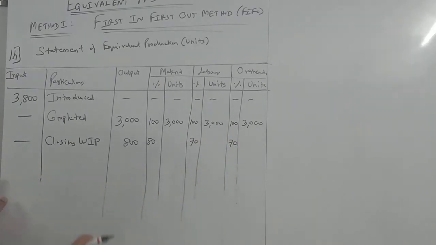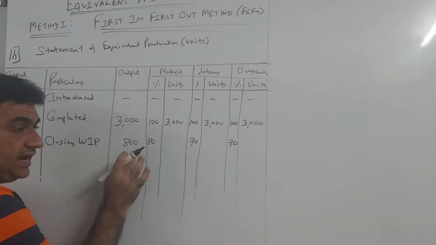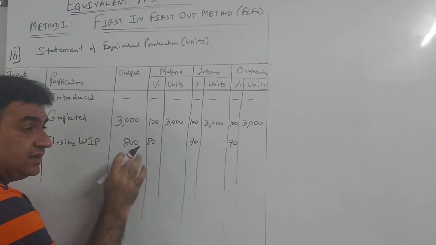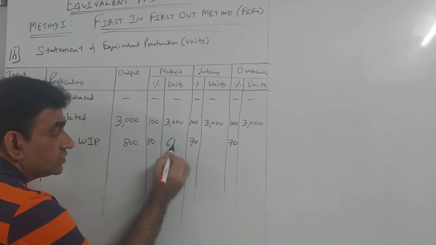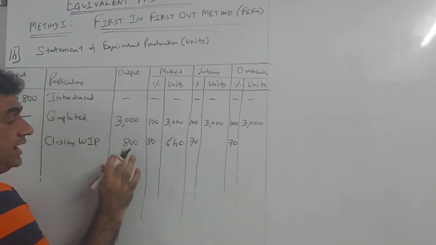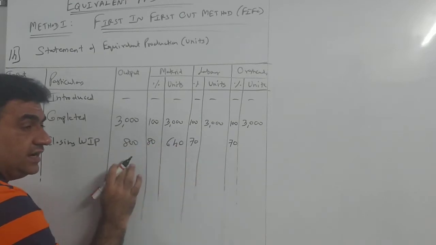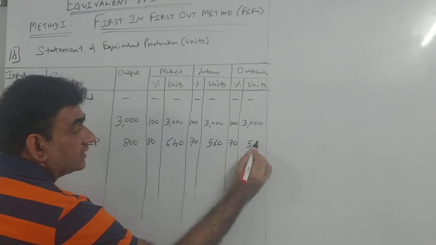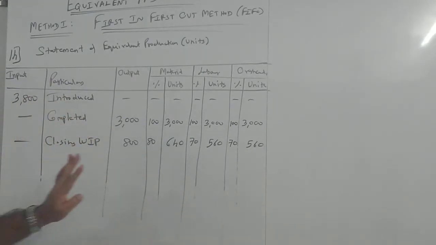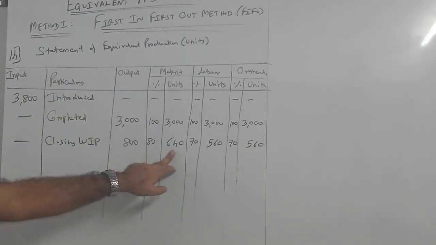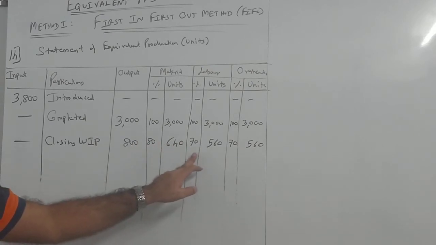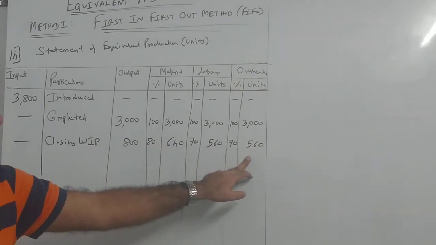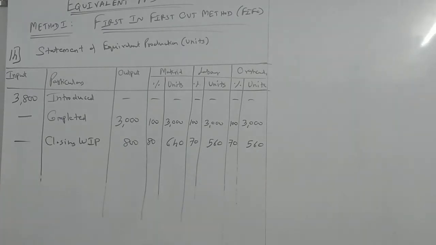Now this is 800. 80% of 800: 8 8s are 64, so 640. 70% of 800: 8 7s are 56, so 560, and 560. So 80% of 800 is 640, 70% of 800 is 560, and 70% of 800 is 560. Everything is done. Now check.